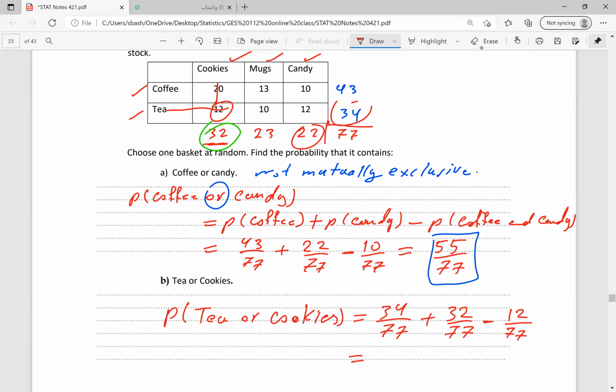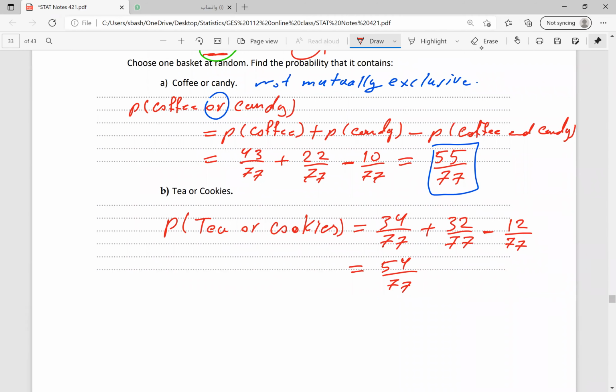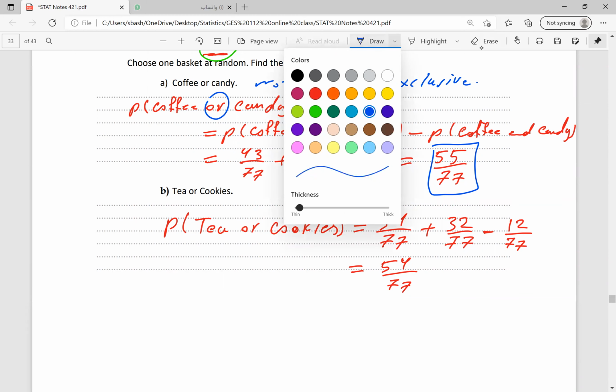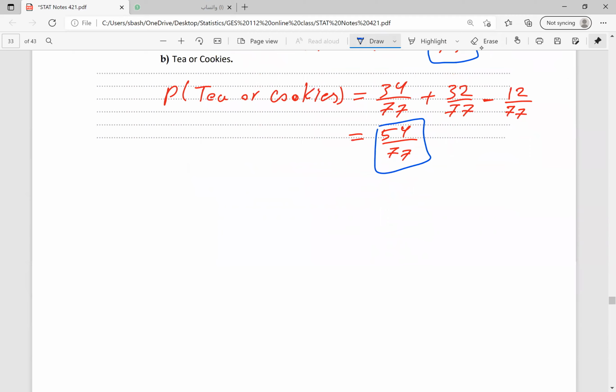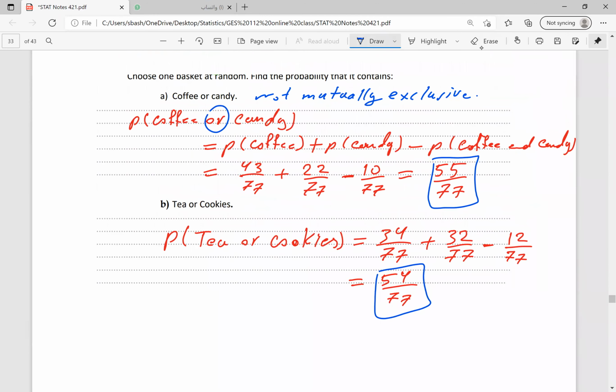34 plus 32 is 66 minus 12 will be 54 divided by 77. So it is 54 divided by 77. This is the probability of getting tea or cookies. So this is the idea. If we have two events which are not mutually exclusive, then we have to add the probability of the first event and the second one minus the common between these two.